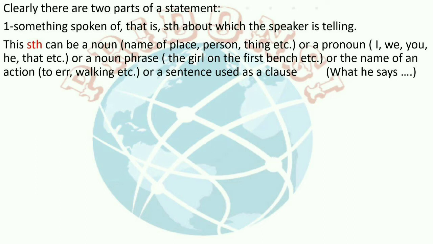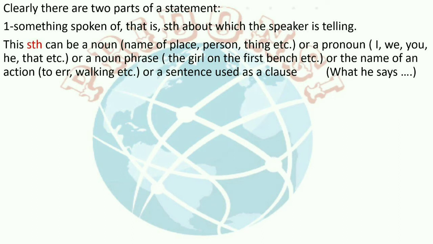This something can be a noun, name of place, person, thing, etc., or a pronoun, I, we, you, he, that, etc., or a noun phrase, the girl on the first bench, etc., or the name of an action, to earn, working, etc., or a sentence used as a clause.